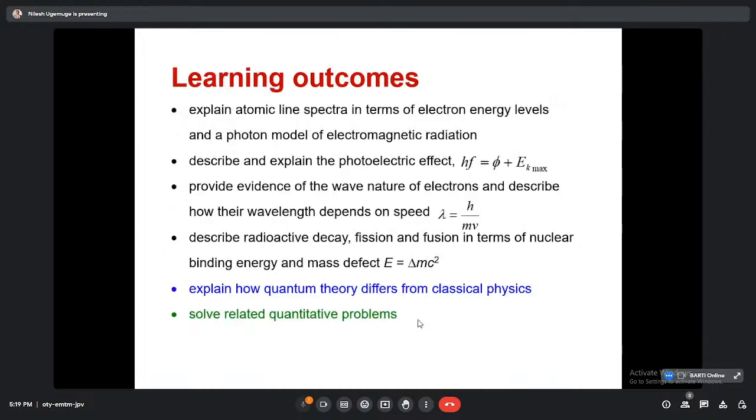So when we talk about quantum mechanics, what should come to our mind initially? The question always arises: why did this particular physics come into the picture around 1900? What was the inadequacy of classical mechanics? Because of all these inadequacies, a new physics was developed, and that is what we call quantum mechanics.